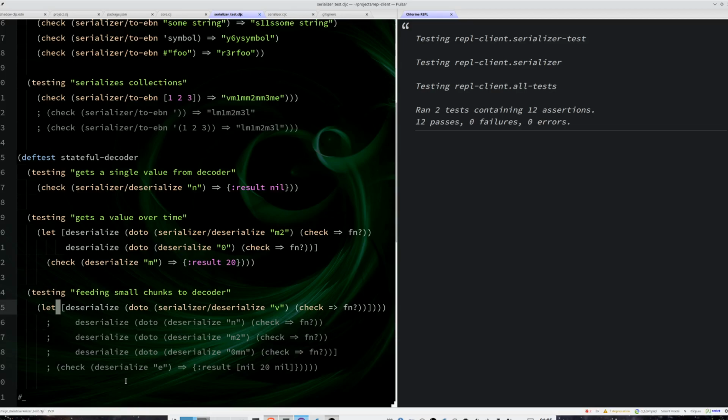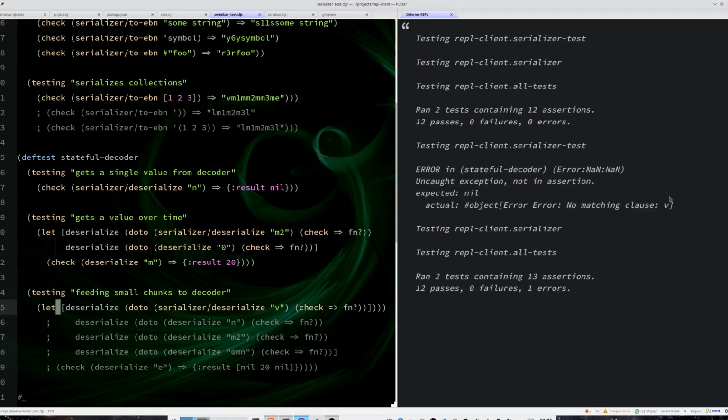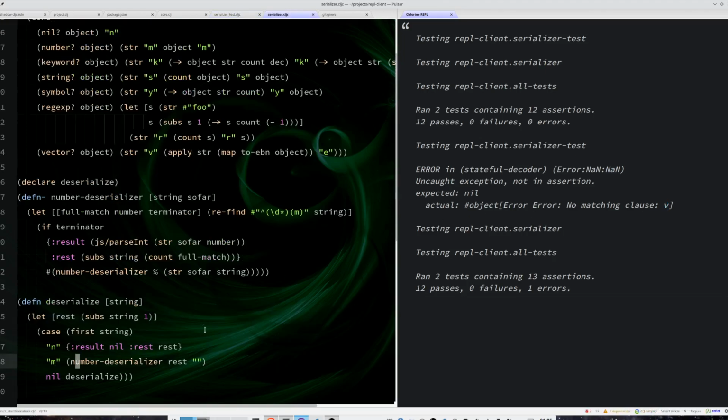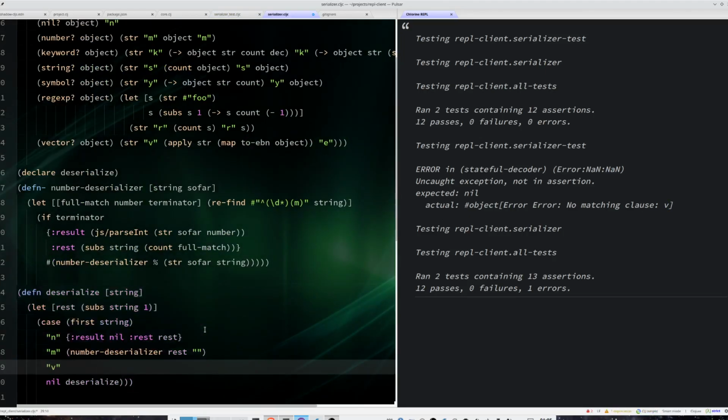Okay, so the first thing is it will probably crash, and it did, because I don't have the matching clause v. So let's do the matching clause v. And this will be a vector deserializer. And exactly the same as I did with the number deserializer, I will get the rest, because I want to discard the v, and the so far will be an empty vector.